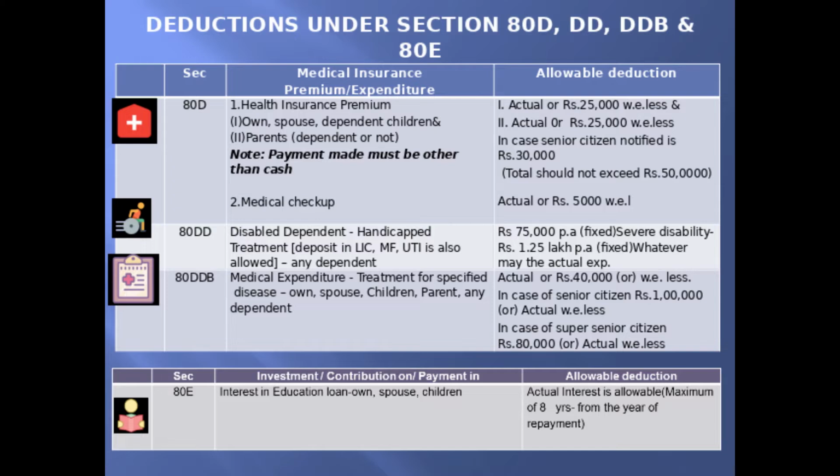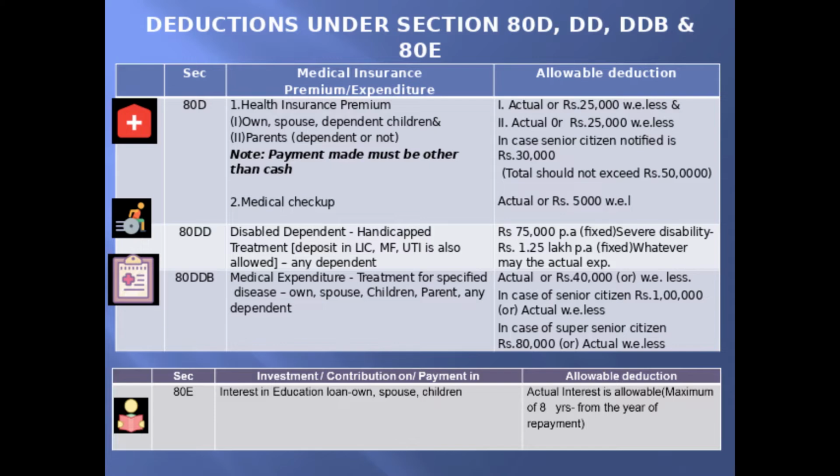Plus, if a health insurance premium is being paid for his parents, whether they are dependent or not dependent, the allowable deduction is the least of the following, that is actual premium paid by him or the notified limit of rupees 25,000. In case a senior citizen is there in that group, then the notified limit will become 30,000.